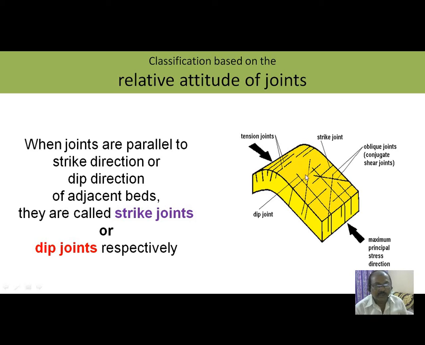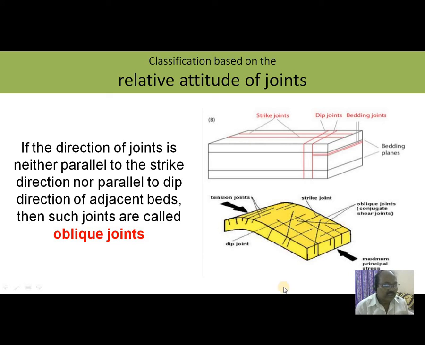Dip direction means perpendicular to strike. So when joints are parallel to the strike direction or dip direction of adjacent beds, then we can call these joints strike joints or dip joints respectively. These are strike joints and these are dip joints.